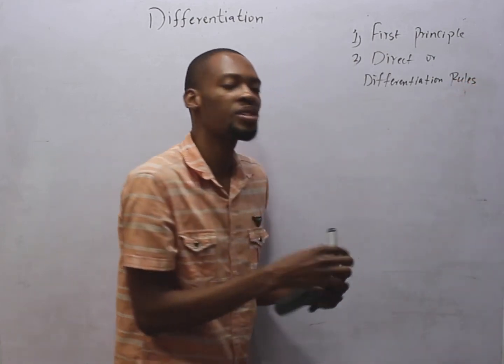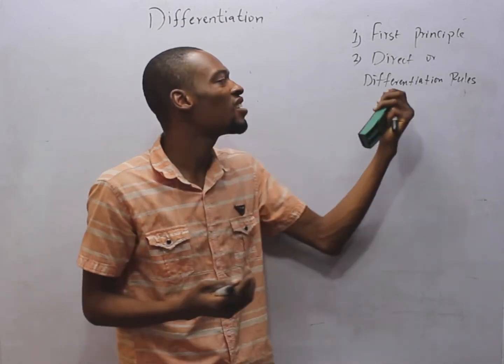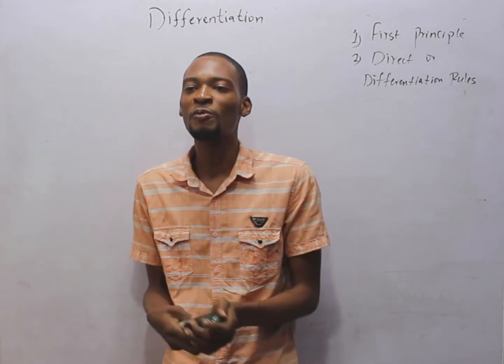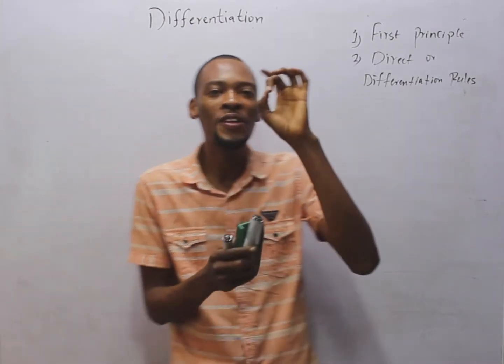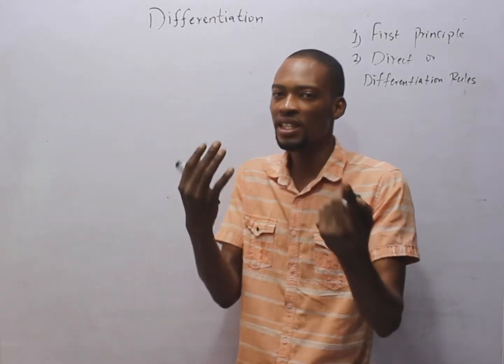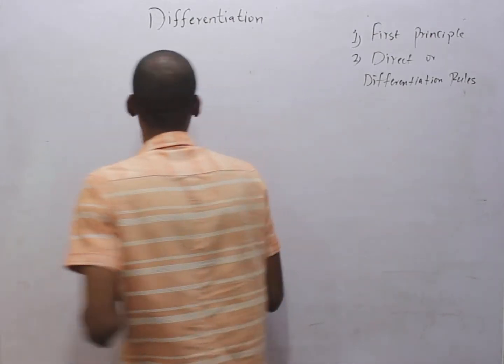So the methods of differentiation are differentiation using first principle and differentiation using differentiation rules. Differentiation using first principle is also referred to as the delta method, and it follows the original definition of differentiation, which is the rate of change or slope of a function. Now, why is it called the delta method?